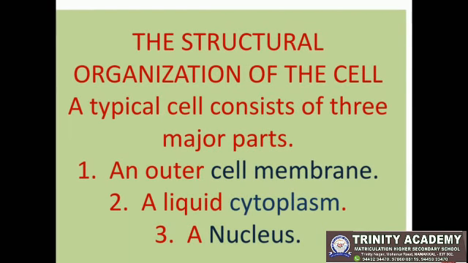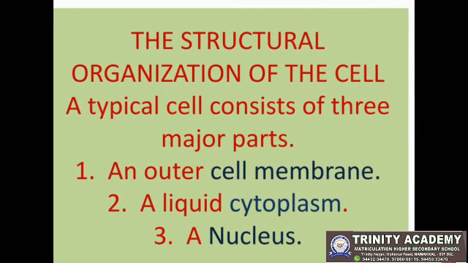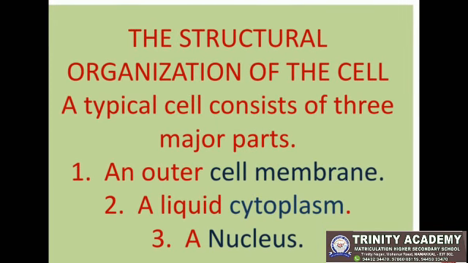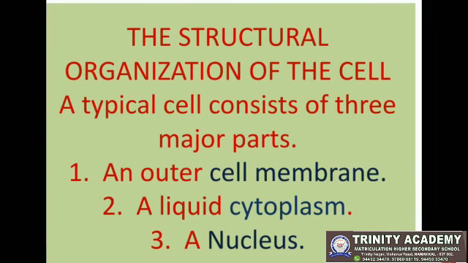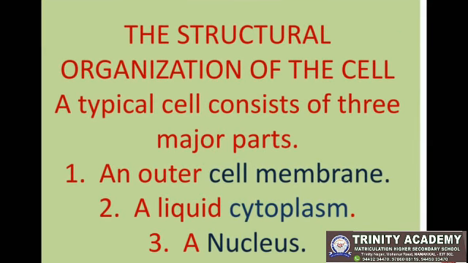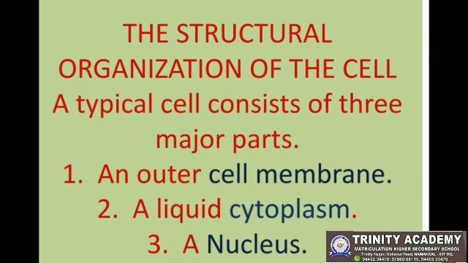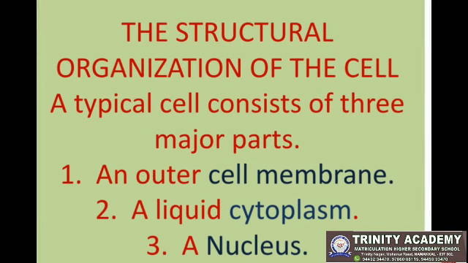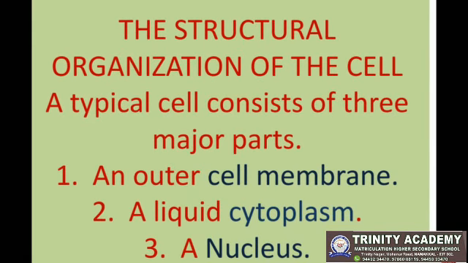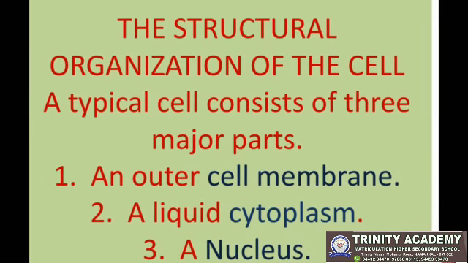The next one is the structural organization of the cell. A typical cell consists of three major parts. First one is an outer cell membrane. Second one is a liquid cytoplasm. Third one is a nucleus.